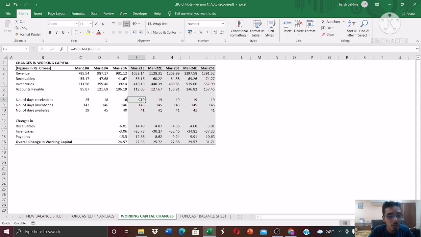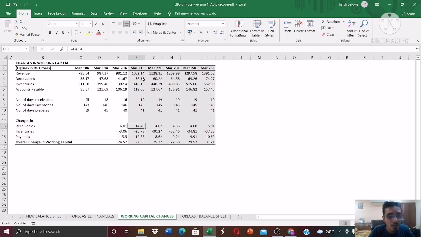And to forecast the number of days receivables, take the average of these three, and just keep it constant for the remaining years as well. And what you can do simply now is multiply 19 by the revenue and divide by 365 to get the forward figures for receivables, inventories, and accounts payable. And simply then calculate the change in working capital.